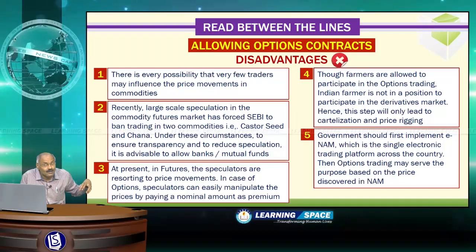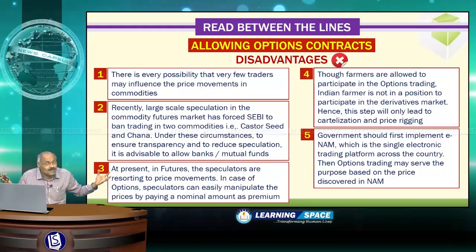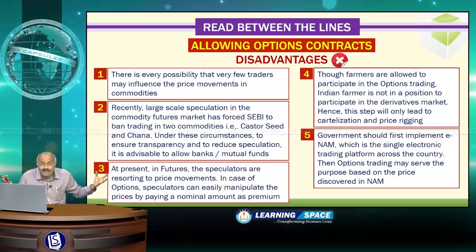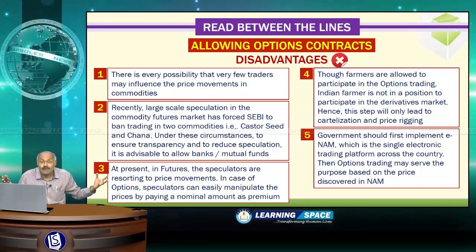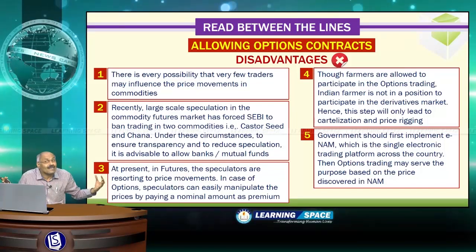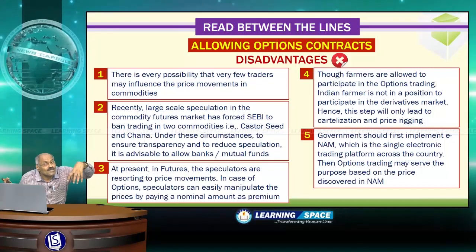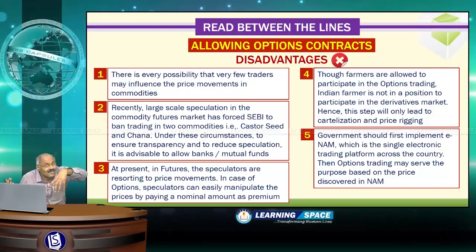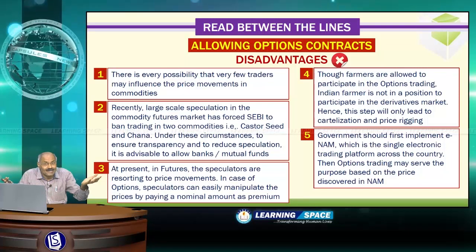Otherwise, it's very difficult to ensure transparency. Institutions like banks and mutual funds must be allowed to participate in trading of futures as well as options of commodities so as to ensure transparency.